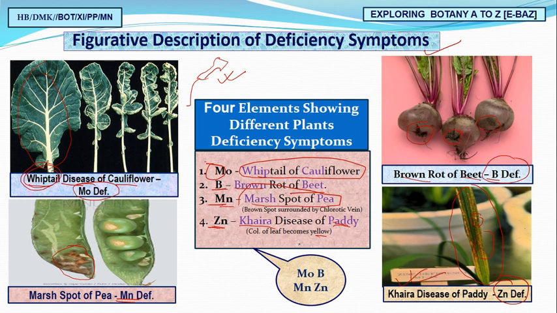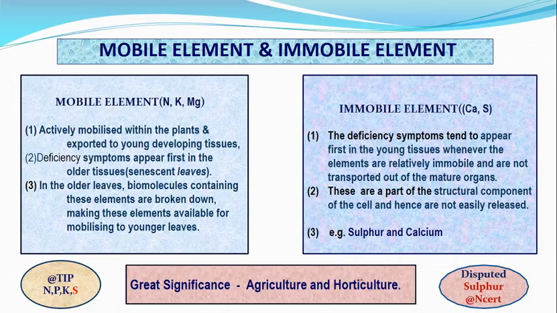You have to remember 4 important elements: molybdenum, boron, Mn and Zn. Mo for whiptail, B for brown rot of beet, Mn for marsh spot. In this way we can very easily remember by their figure descriptions.